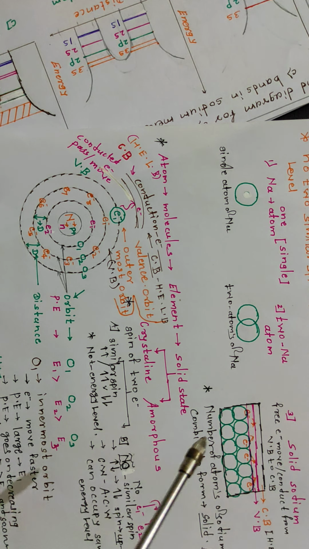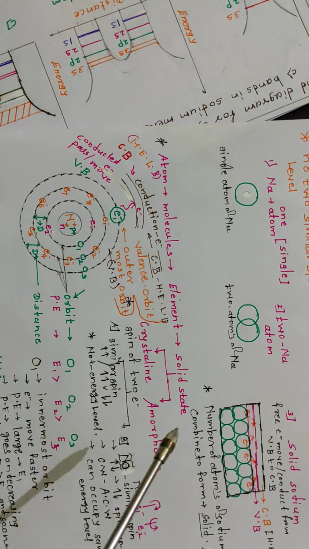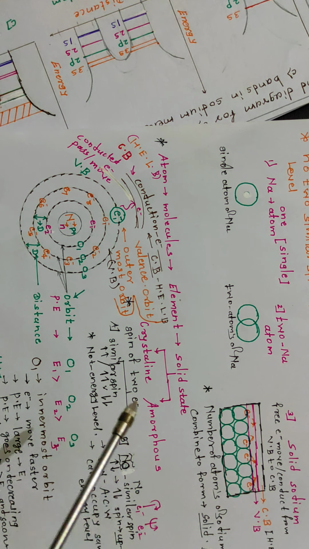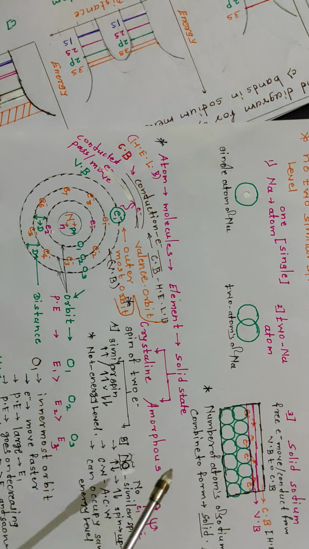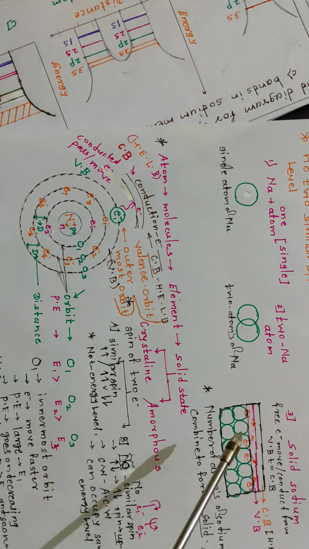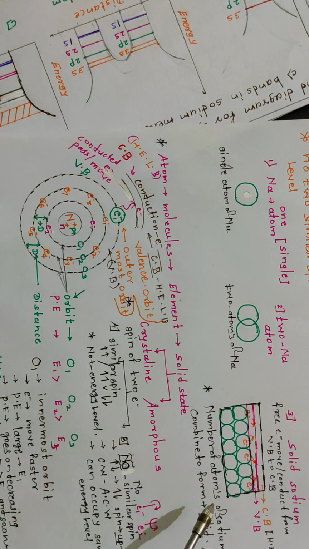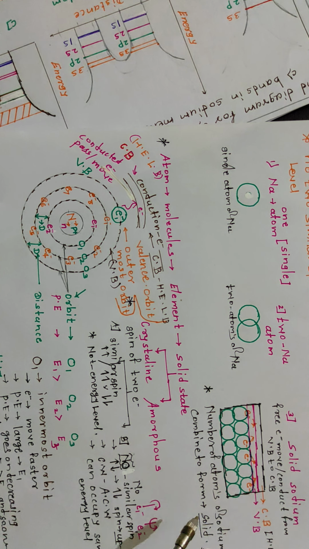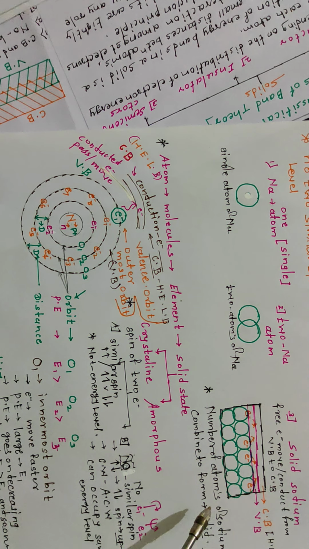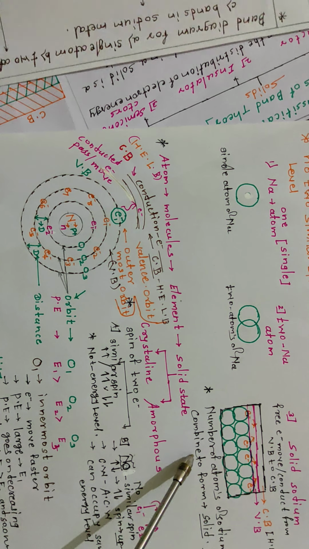Then, in the formation of a solid, the interaction of outermost electrons is more due to overlap, while the innermost electrons remain almost unaffected. Each of these energy levels is split into a large number of sub-levels.